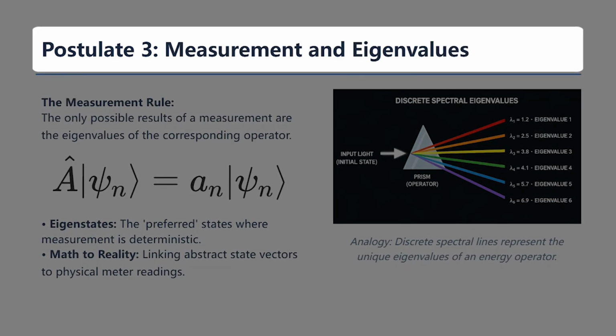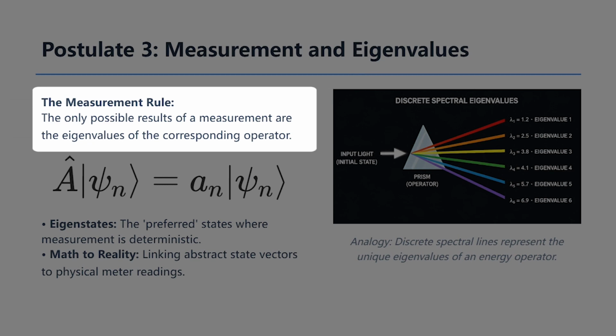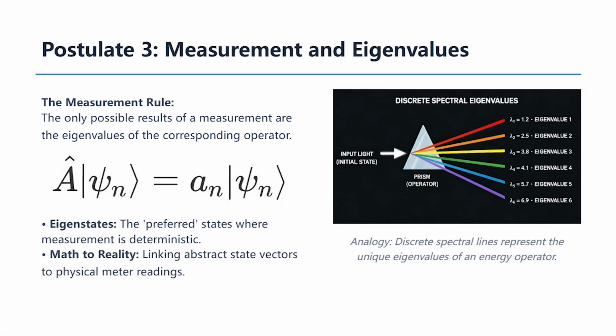Building on what we just covered regarding the relationship between math and the physical world, let's examine postulate 3. This postulate is the bridge between our abstract operators and the actual numbers we record in the laboratory. The measurement rule is strikingly precise. When you measure an observable, you cannot get just any value. The only possible results are the eigenvalues of the operator corresponding to that observable. We see this mathematically in the eigenvalue equation.